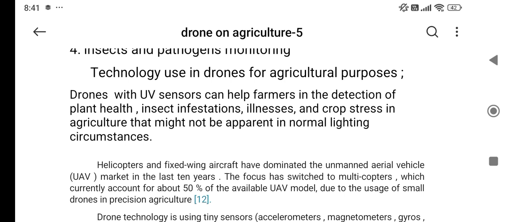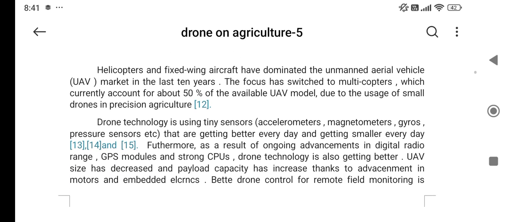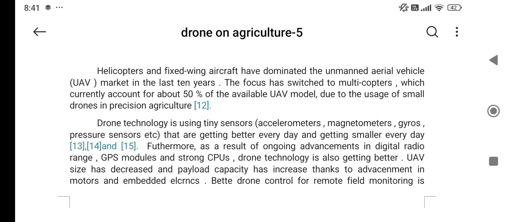Drones with UV sensors can help farmers in the detection of plant health, insect infestation, illness, and crop stress in agriculture that might not be apparent in normal lighting circumstances. Helicopters and fixed-wing aircraft have dominated the unmanned aerial vehicle, UAV, market in the last 10 years. The focus has switched to multicopters, which currently account for about 50% of the available UAV models.